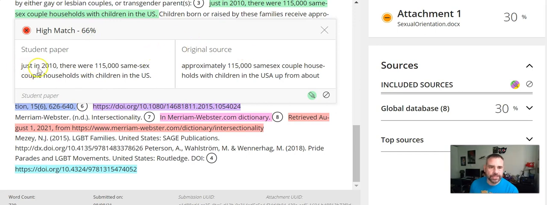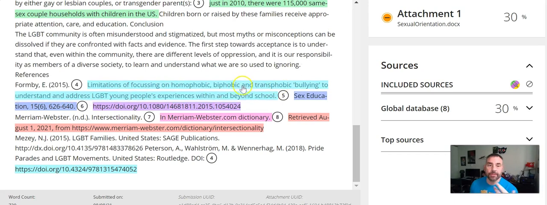So in the student paper, just in 2010, there were 115,000 same-sex couple households with children in the U.S. And the source says, approximately 115,000 same-sex couple households with children in the U.S., up from about blah, blah, blah. So you see, they use the same number and they say same-sex couples, so that's probably what's triggering it, but that's not really that similar, so I don't even worry about it. If anything, that's a paraphrase, probably, you hope.